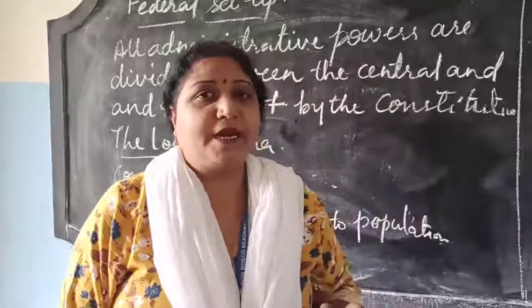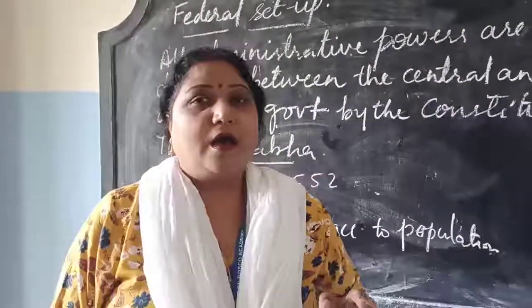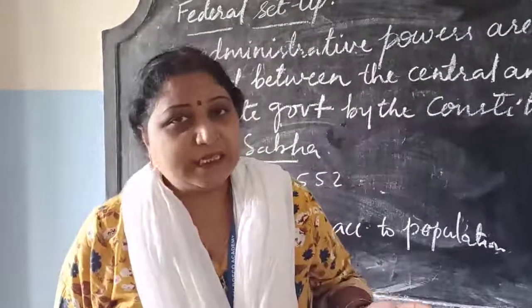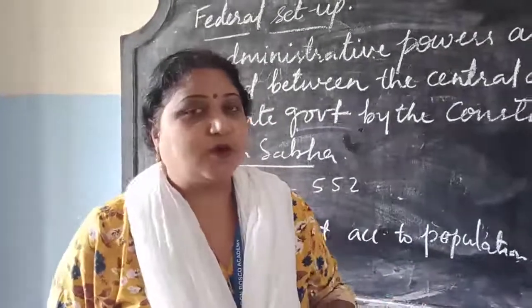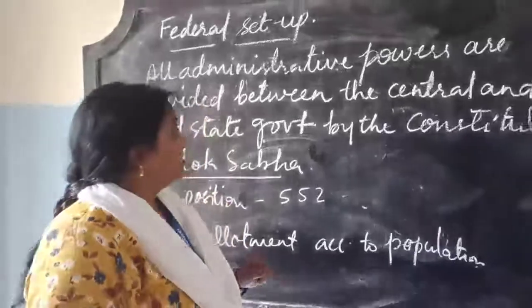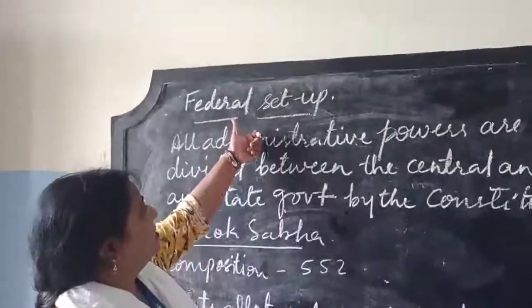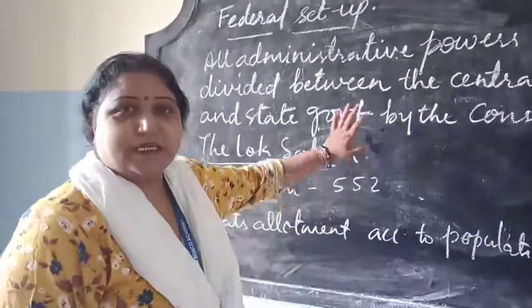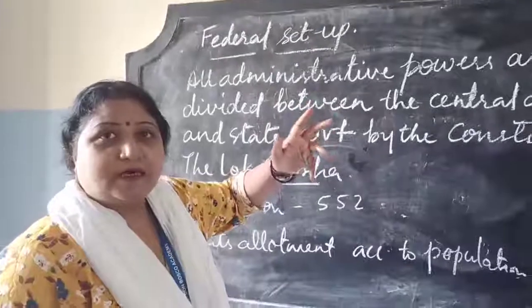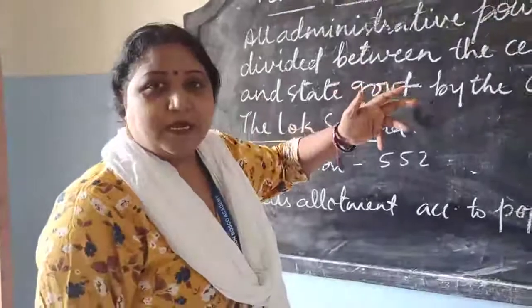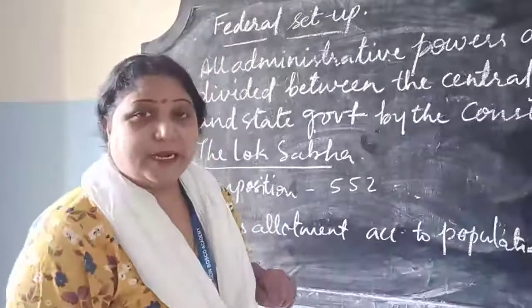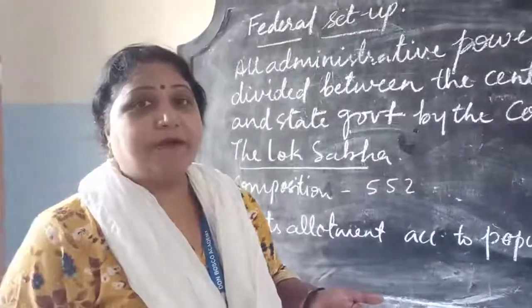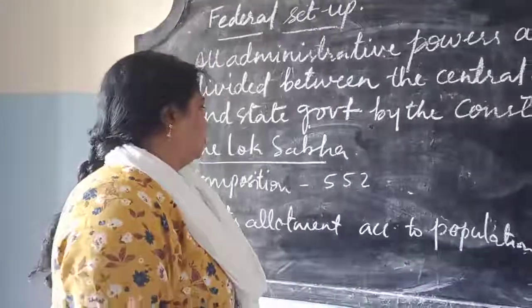So administrative powers are divided between the central government and the state government by our constitution. This system is known as federal setup. So what is federal setup? Administrative power is divided between the central government and the state government by our constitution.